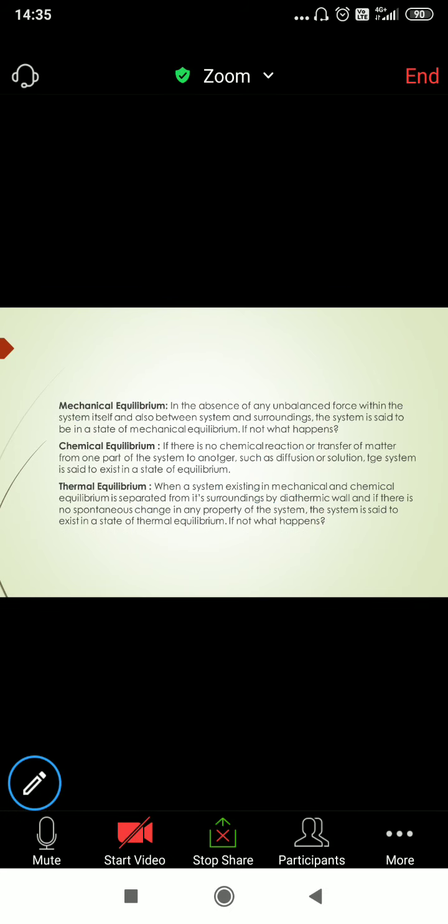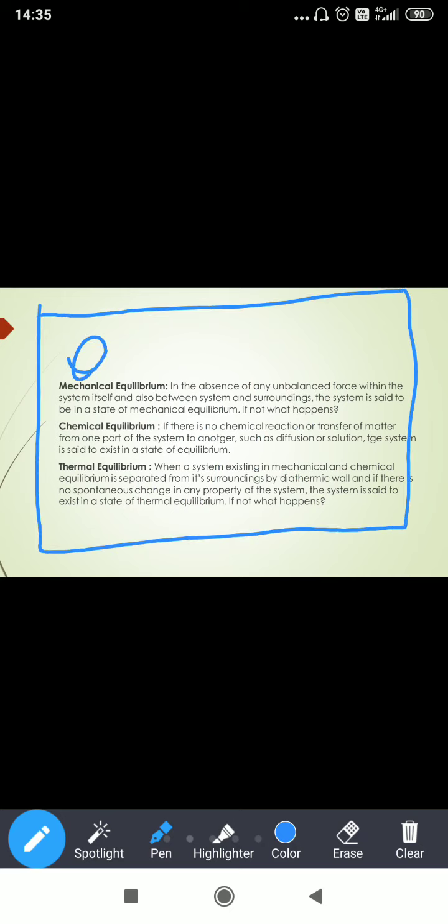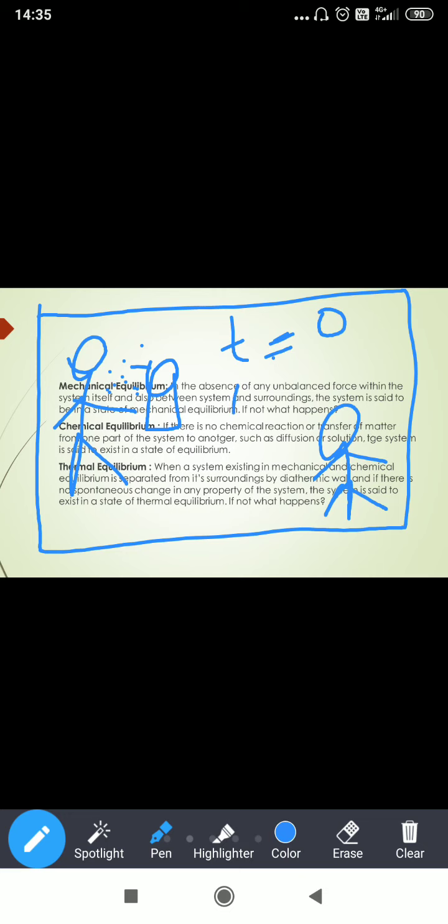Okay. Next, what is chemical equilibrium? Suppose this is a room, and there is a spray. You are spraying deodorant on your body, and your friend is there. What happens? At t equals 0, there is no change. But what happens after t equals 10 seconds? After spraying, the smell will spread to your friend. He can smell it after 10 seconds.